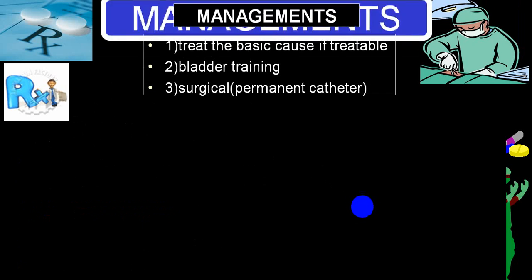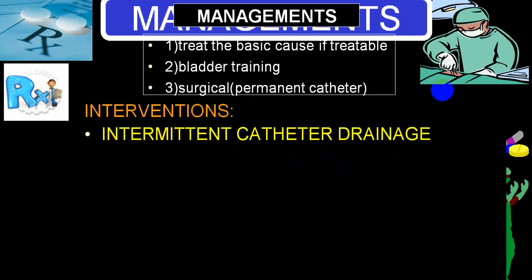As far as management is concerned, treat the basic cause if it is treatable. Bladder training will be absolutely necessary in case of a lower motor neuron bladder as well as in what we call a spastic bladder, or upper motor neuron bladder, or automatic bladder. In some conditions, you might require surgical intervention or a permanent catheter. As far as intervention is concerned, a good number of times in lower motor neuron cases, you might require intermittent catheter drainage, also called self-intermittent catheter drainage.